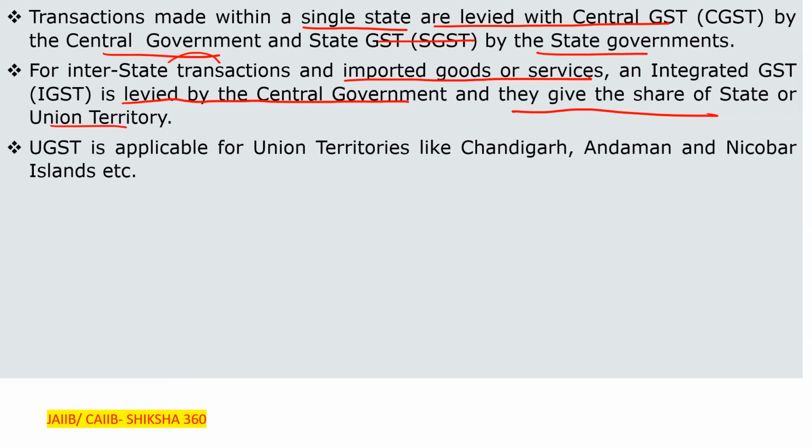Next one, that is UGST. Clear? UGST, union territory goods and services tax, is applicable for the union territories like Chandigarh, Andaman and Nicobar Islands, etc.